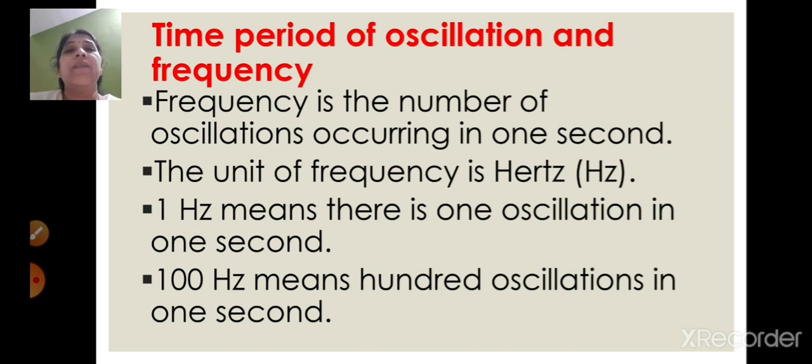If the length increases, the frequency will decrease, and if the length decreases, the frequency will increase, right children? And the frequency does not depend upon the change in the amplitude. Even if the amplitude changes, the frequency will remain the same.